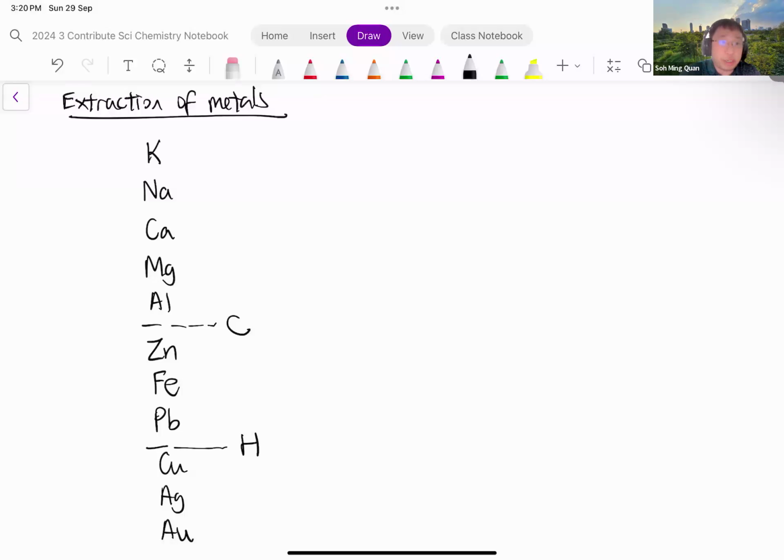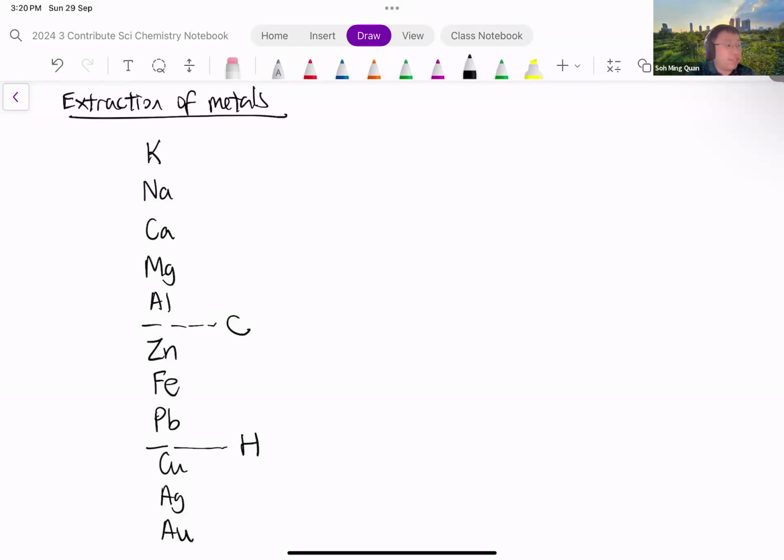Now let's move on to the next section on extraction of metals. Metals are usually found on Earth as ores. Ores are rocks containing metals, but a metal is rarely found on its own. The metal would have reacted with oxygen in the air to form oxides, for example. So most of the time, the metals are present as compounds, not as elements on their own.